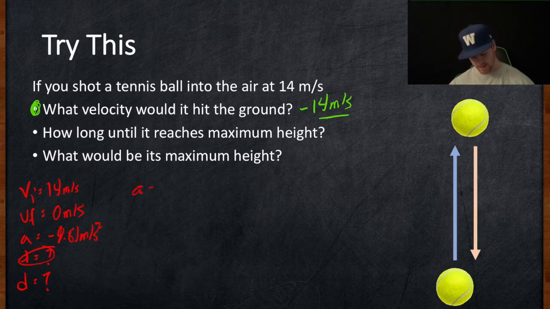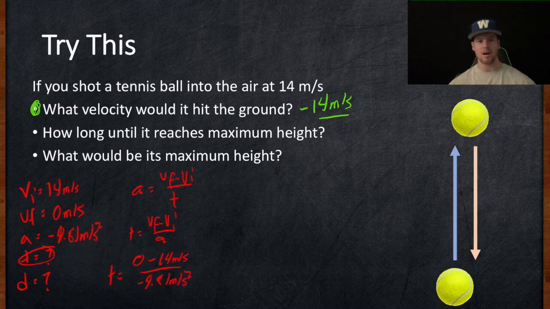This is A is equal to VF minus VI over T, and we're trying to solve for time. So my time is equal to my VF minus my VI over A, and that is equal to my final velocity of 0, my initial velocity of 14 meters per second, and the acceleration of negative 9.81 meters per second squared. And when I put those in my calculator, I'm getting an answer of 1.427 seconds. If this was my final answer, I would have to round to 1.4 seconds as that answer.